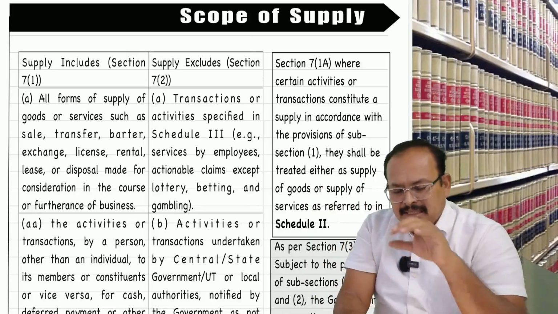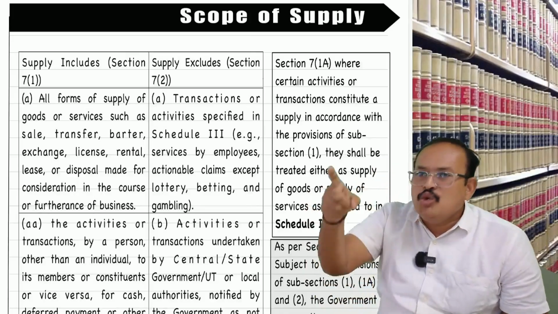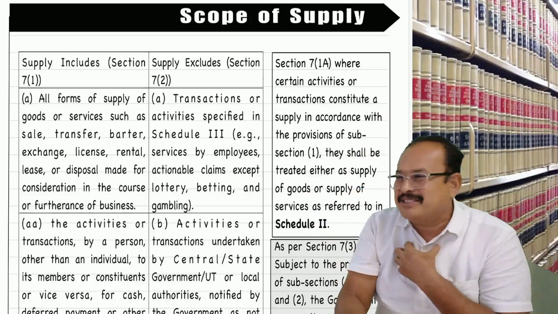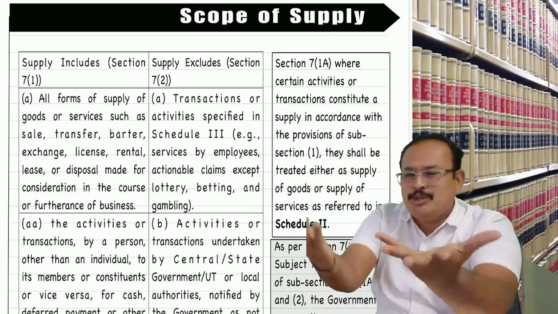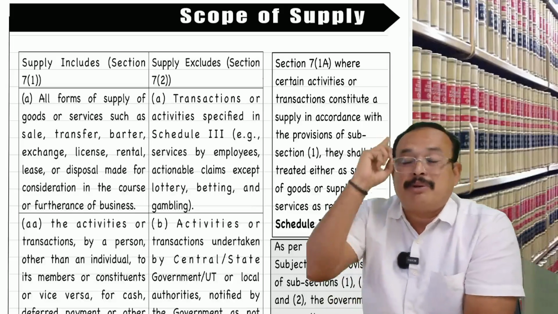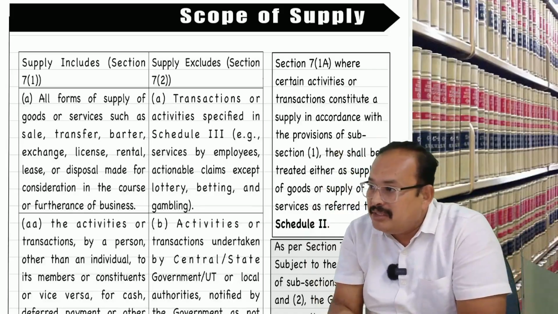Meaning what? There is a dispute. The department says you are liable to pay GST 28%. The taxpayer says, sorry sir, this is classifiable under 5%, not 28%, sir. Don't harass me, sir. The department says, no, it is 28% only as per our best knowledge.